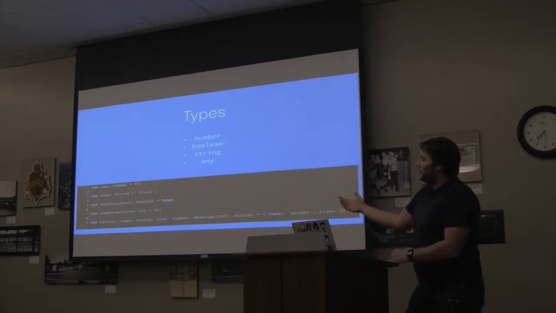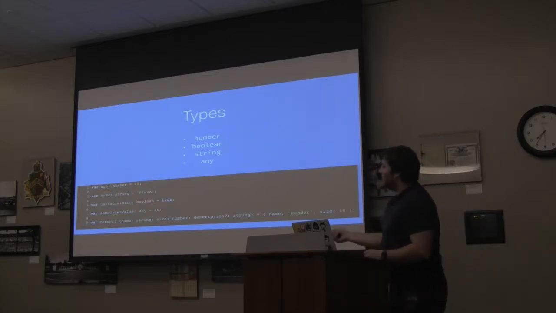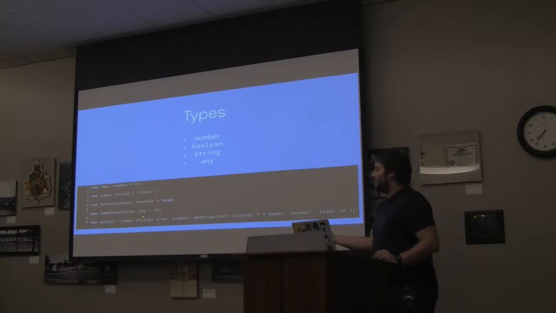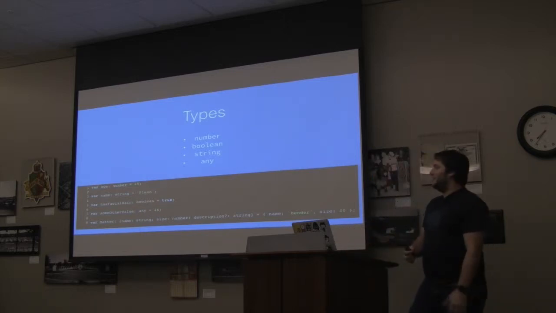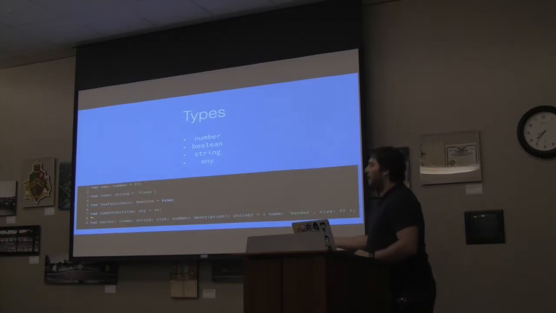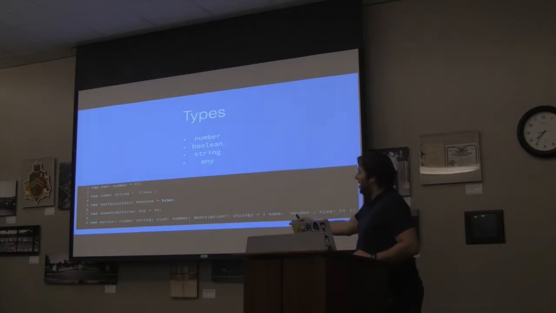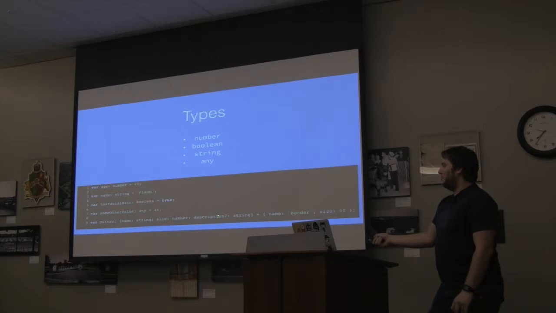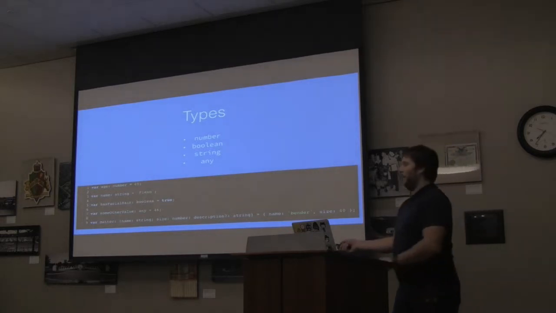So the first one there is a number. We have a number, a string, Boolean. This is a type of any, so we can just set it to anything. And then this one, I'm actually saying that this matter variable has to be an object that has a name and a size property, and optionally a description property, because I have the question mark in there.